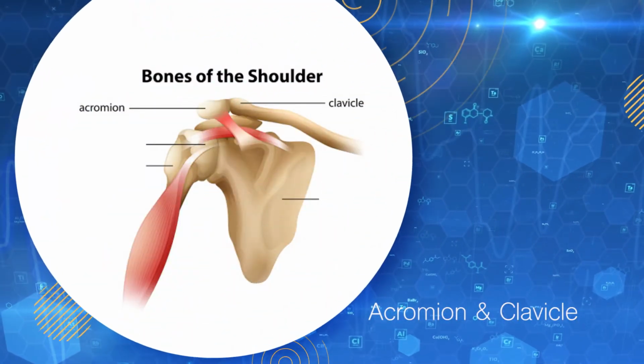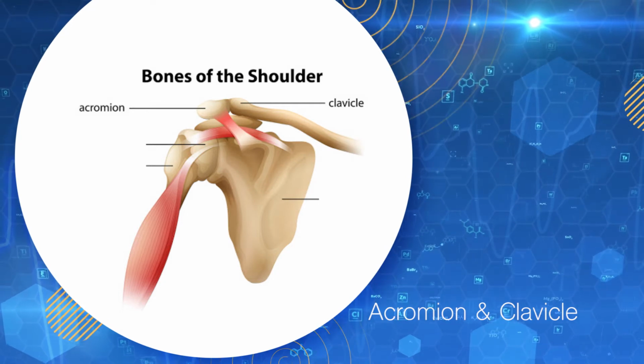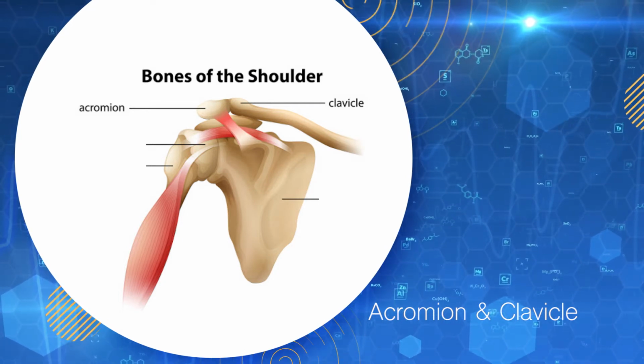The other important thing in the shoulder is the bones. If you look at the roof of the shoulder, it is formed by two important bones, the acromion and the clavicle. So the acromioclavicular joint is a very important joint, and this AC joint can sometimes be dislocated. This is called an AC joint dislocation, and there are various grades described. Clinically, the patient might have a very prominent shoulder where the acromion can be felt superiorly, and in addition the doctor also uses an X-ray and an MRI scan to look at various ligaments torn.